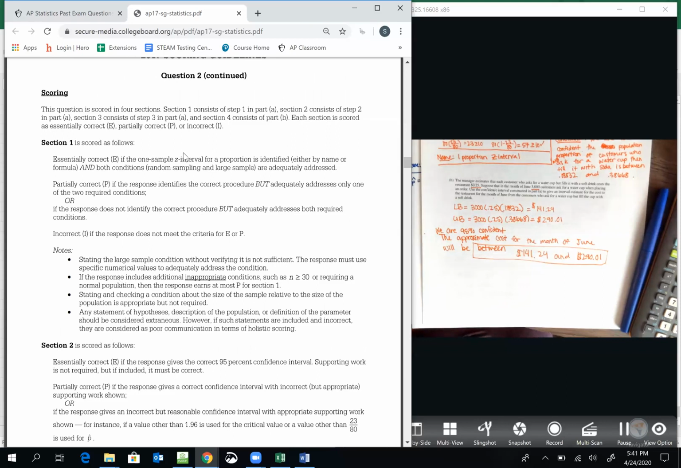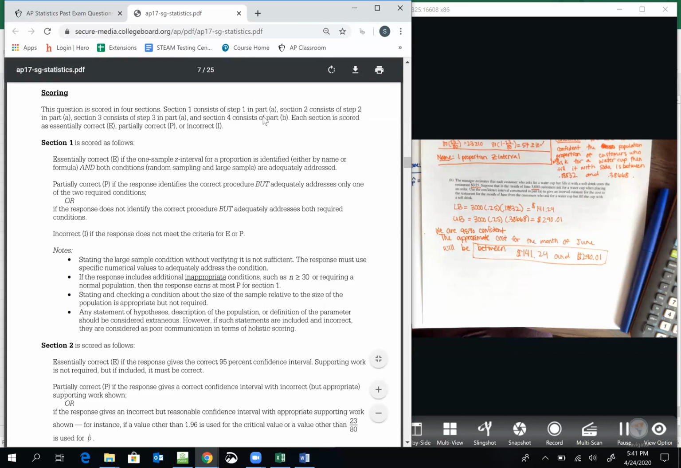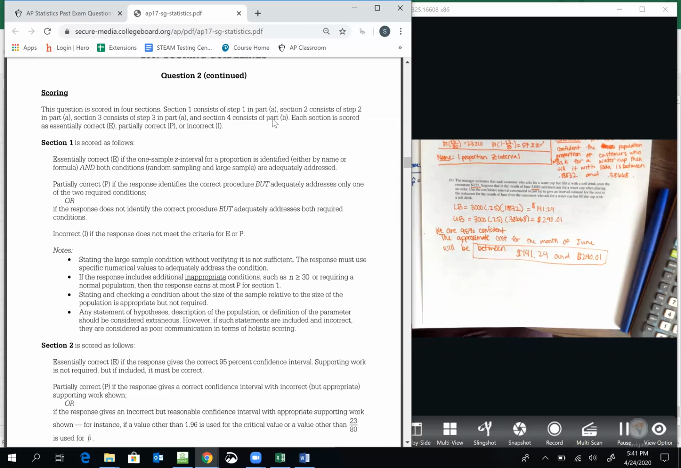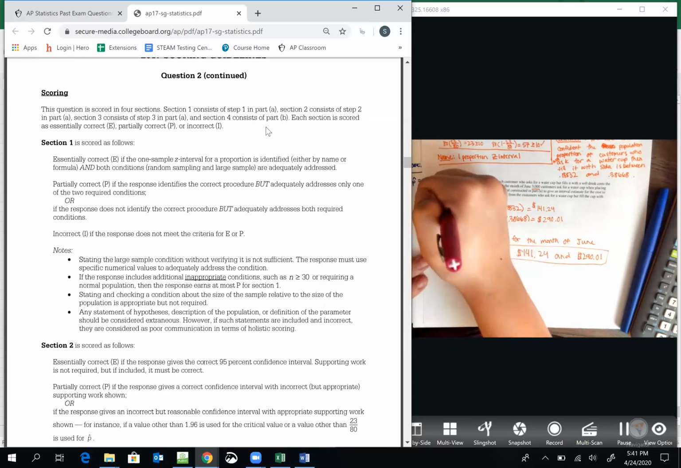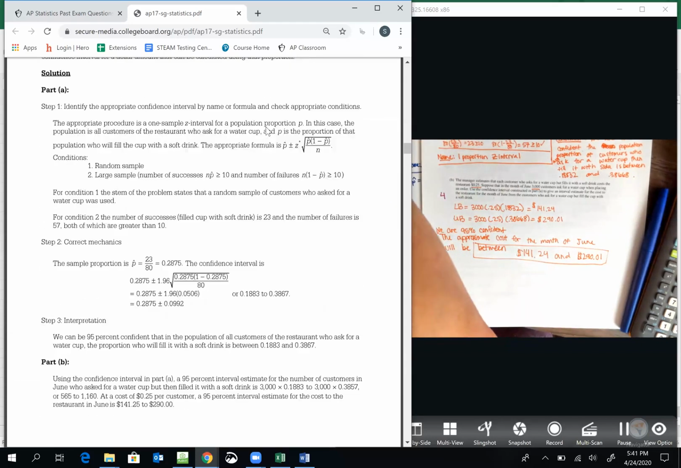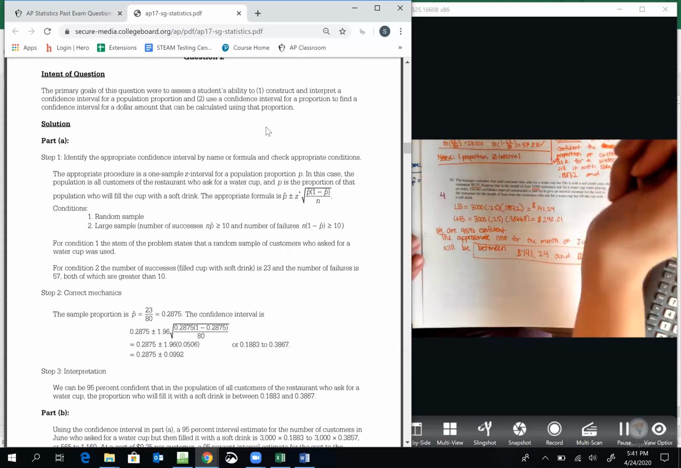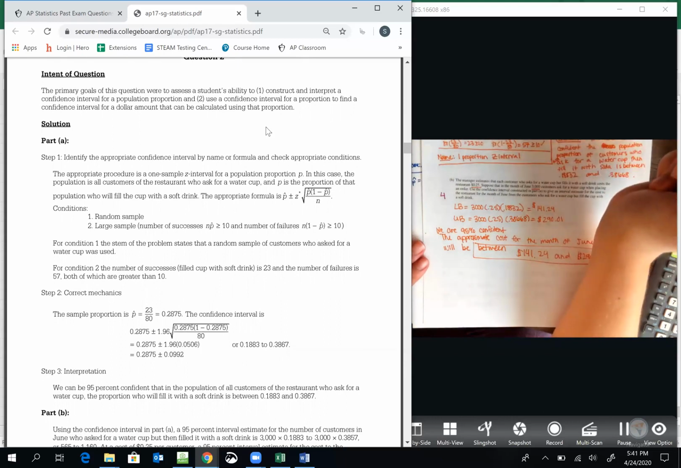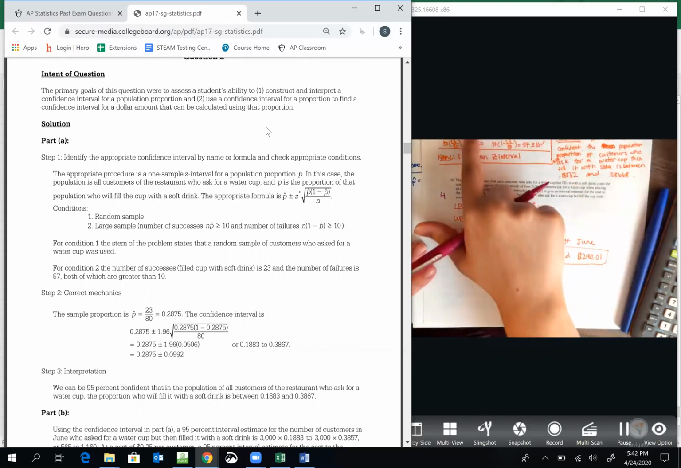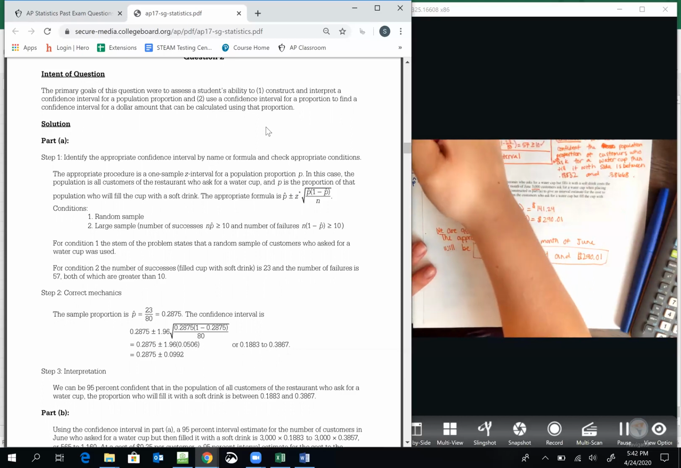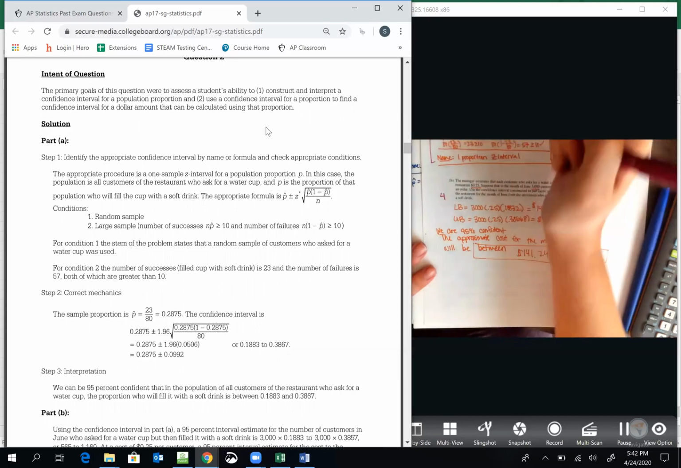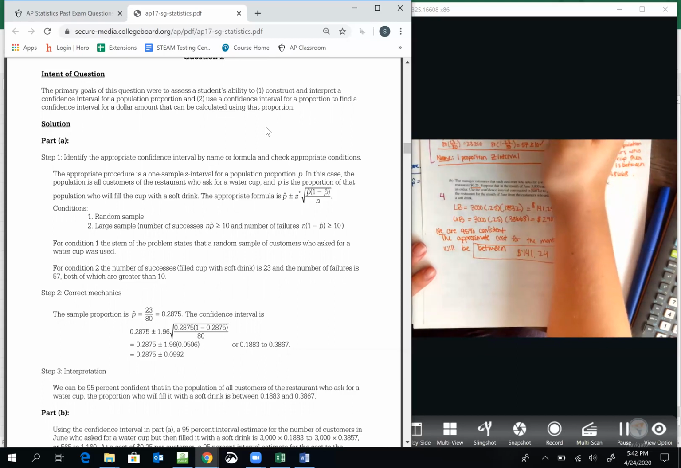Okay, so section 1 consists of step 1 in part A, step 2 in part A, section 3 consists of step 3 in part A, and section 4 consists of part B. Okay, so this is section 4. What do they call step 1 and step 2? So a lot of times this is scored together, and they're scoring all of this together.